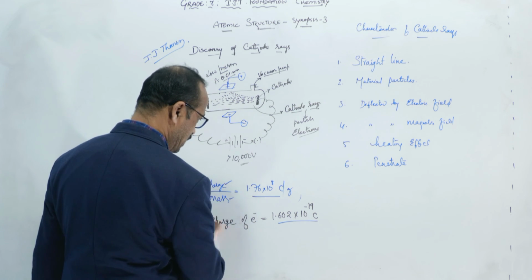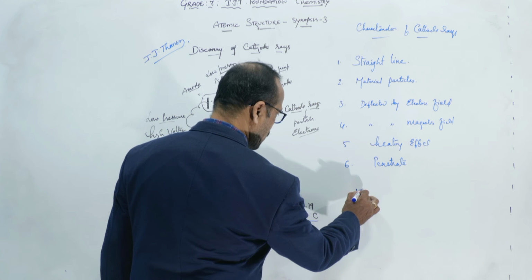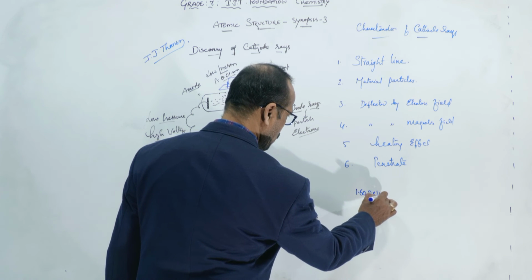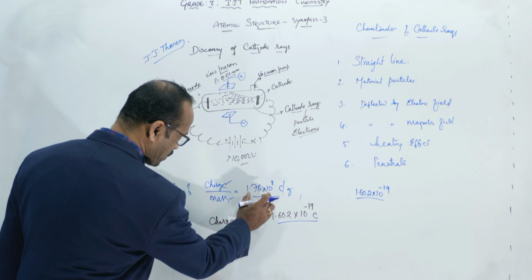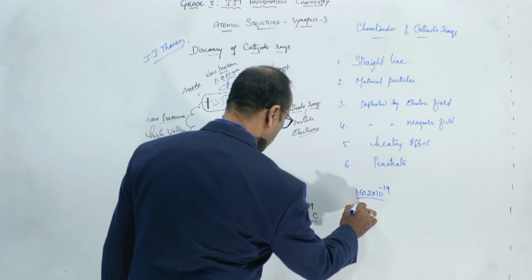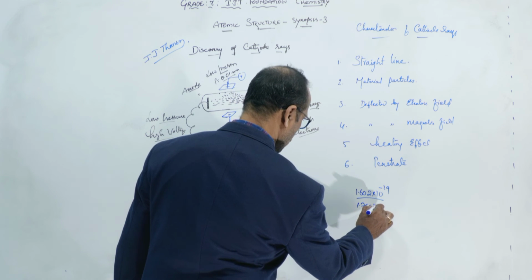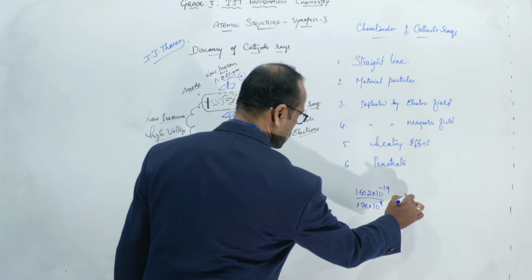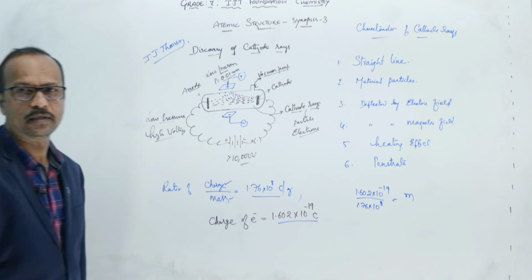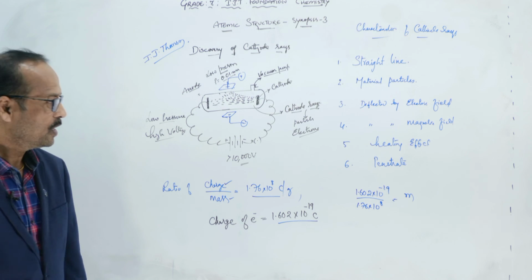So charge is equal to 1.602 into 10 to the power of minus 19 coulombs divided by, by cross multiplication, 1.76 into 10 to the power of 8 coulombs per gram, is equal to the mass.